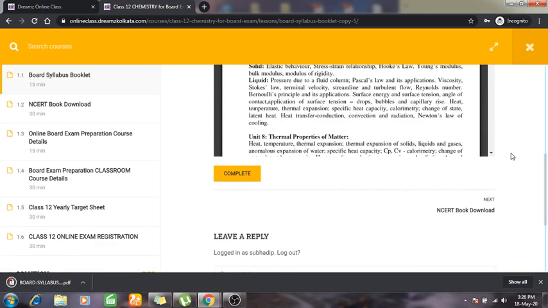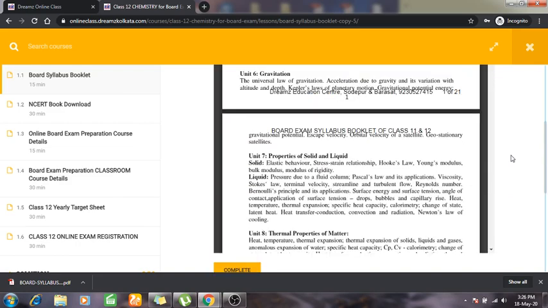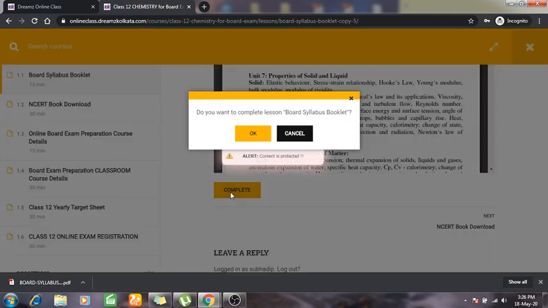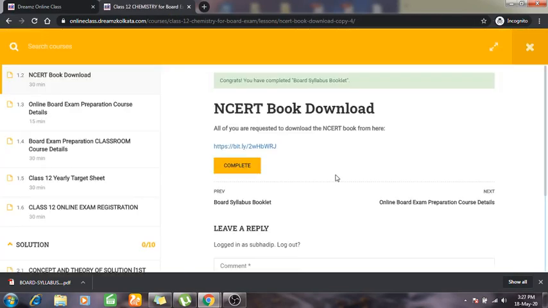And after completing this part, you can move to the next lesson, which is given here, NCERT book download, but you have to click on complete. Whenever you click on complete, it will ask whether you have completed the lesson. Okay. Then when you press OK, you will automatically move to the second lesson of this chapter. Again, you have to press complete.